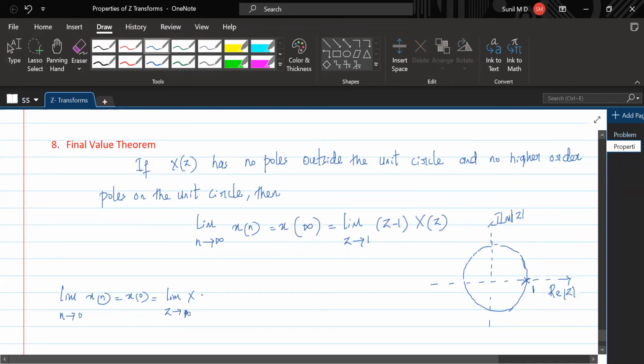Z tending to infinity, x of z, we did, but here we apply the limit z tending to 1, and when we do that, this is what we'll get. So this is your final value theorem. Let's not go into the proof of this final value theorem because it's a very tedious proof, not very straightforward, and not very important from an examination point of view. Anyway, I'll give you the solution of that, or you can look into some textbook.